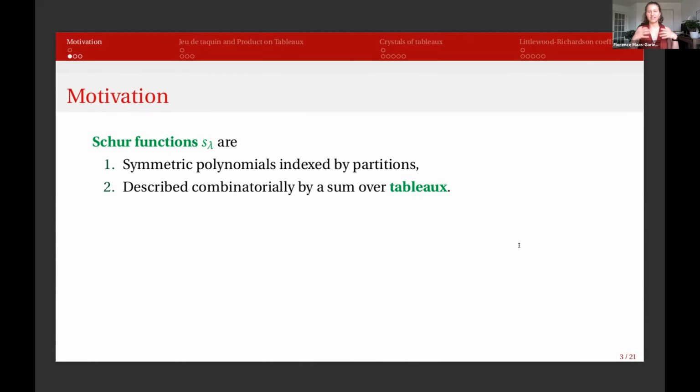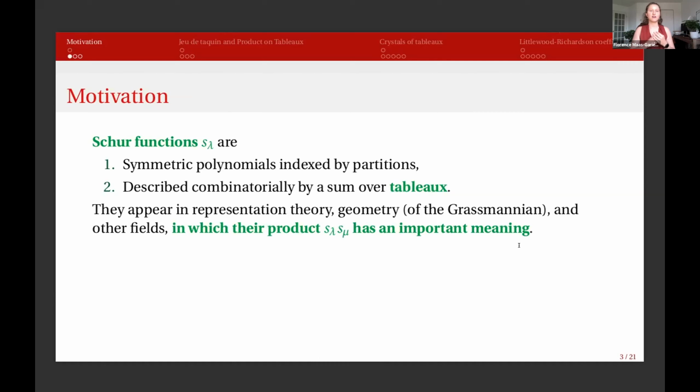And I'll be interested in this talk in understanding products on tableaux. Why? Well, because we want to understand the product of the Schur functions, because they appear in multiple fields in mathematics, especially in representation theory and geometry. And in these fields, their product has a meaning. For example, in representation theory, the Schur functions are characters of the symmetric group. And their product helps us better understand the representations of the symmetric group, especially the square of a symmetric function, but any product is fun.